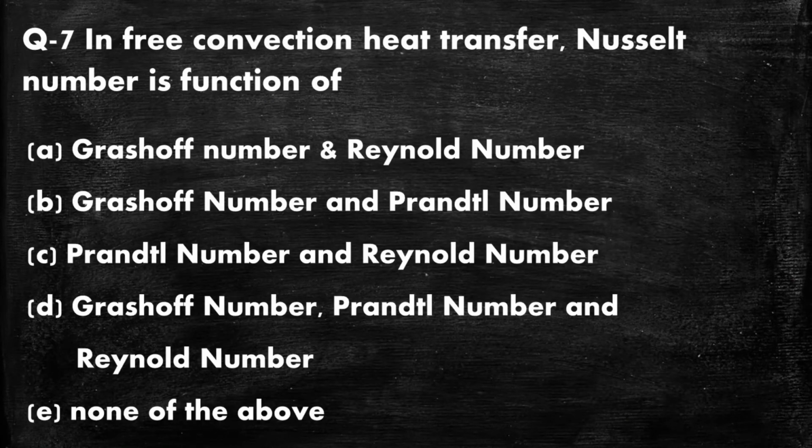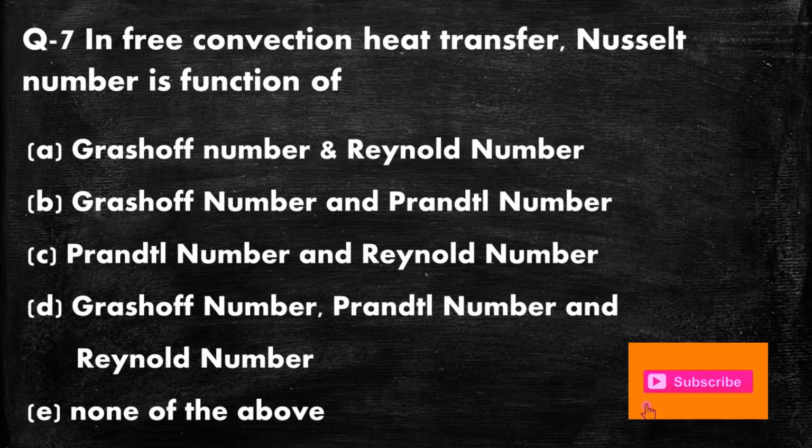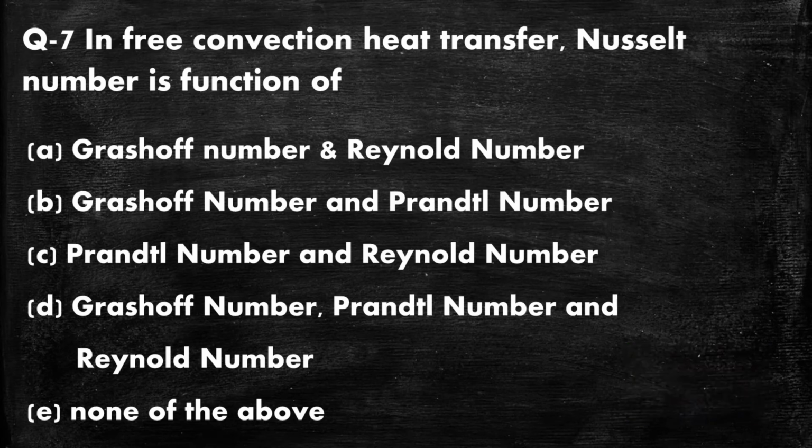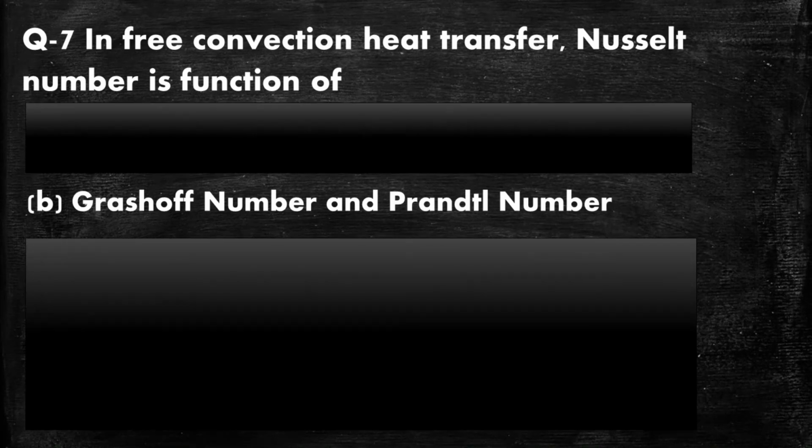Question number 7. In free convection heat transfer, Nusselt number is a function of: option A, Grashof number and Reynolds number; option B, Grashof number and Prandtl number; option C, Prandtl number and Reynolds number; option D, Grashof number, Prandtl number and Reynolds number; and option E, none of the above. So here the right answer is option B. In free convection heat transfer, Nusselt number is a function of Grashof number and Prandtl number.